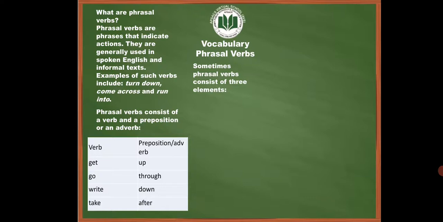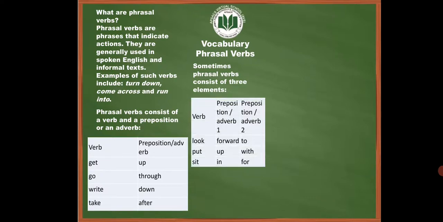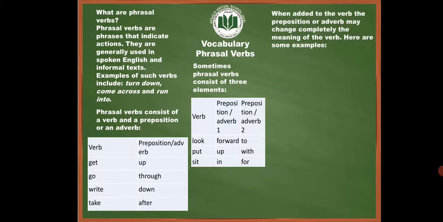Sometimes phrasal verbs consist of three elements. For example, look forward to, put up with, sit in for. When added to the verb, the preposition or adverb may change completely the meaning of the verb.